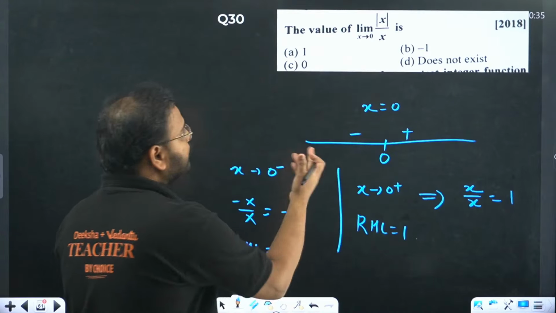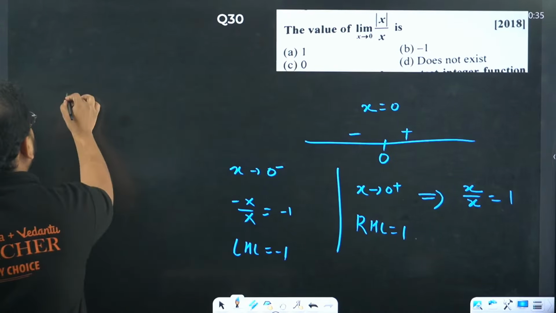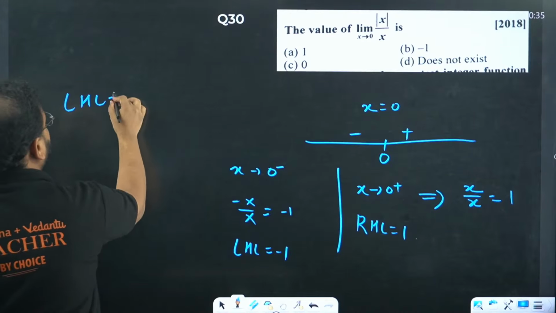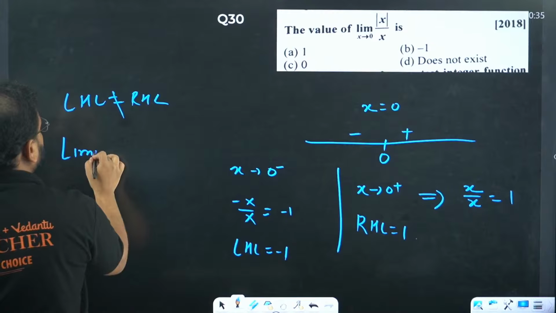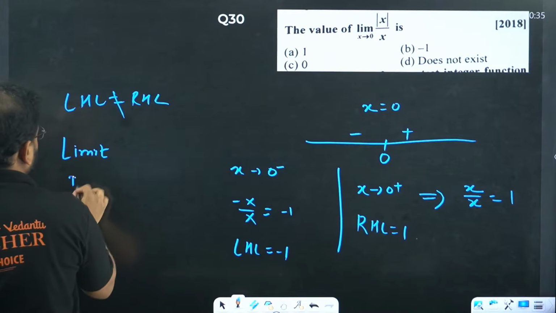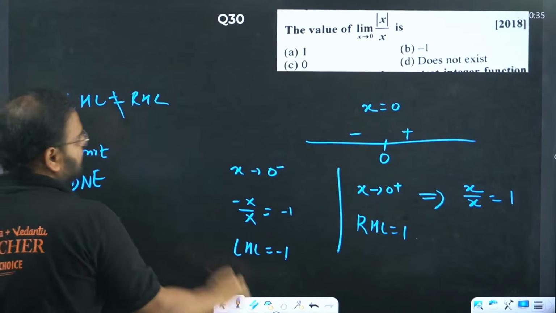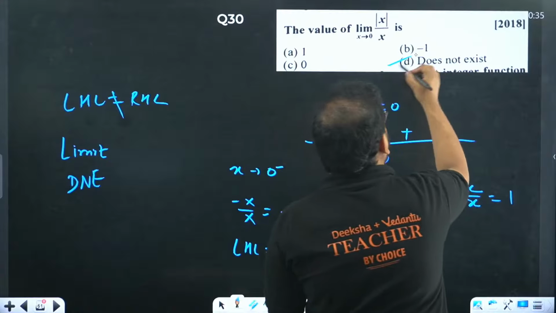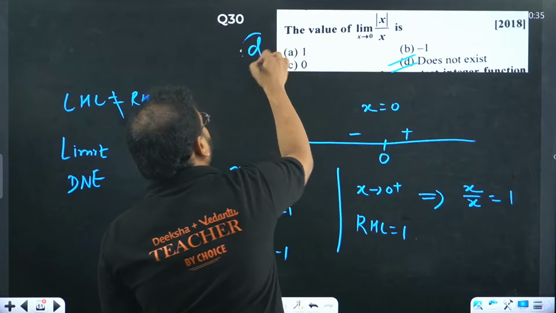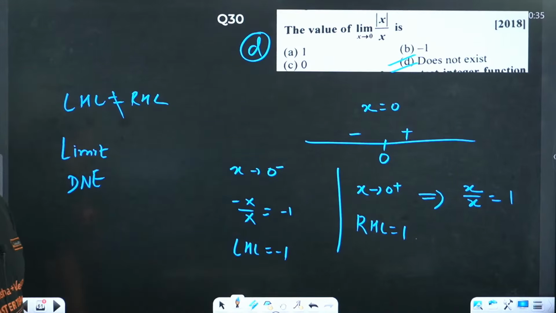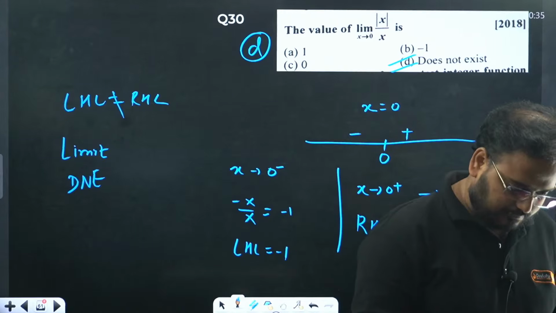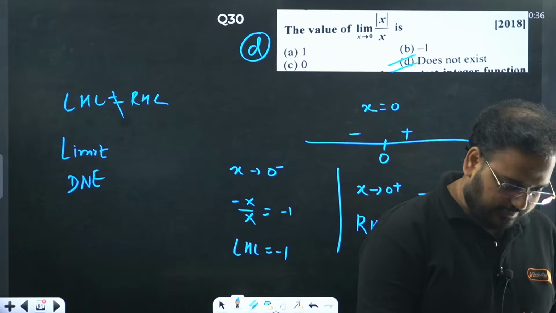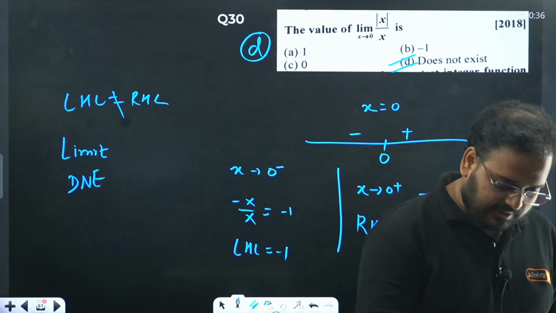Since your LHL is not equal to the RHL, what do we say? Limit does not exist. Option is 30 D. 30 is D. Yeah, great. Everyone got the right answer. 80% of students.